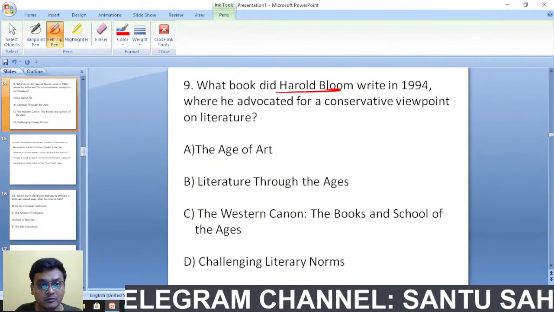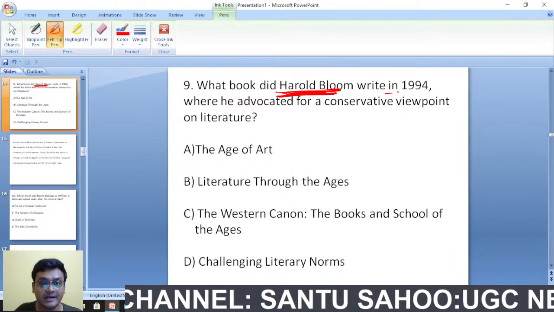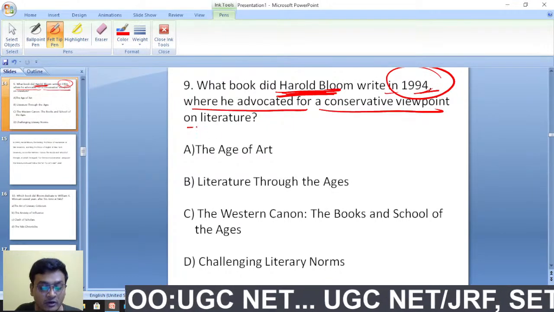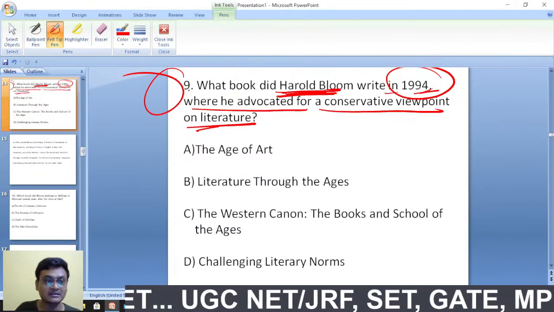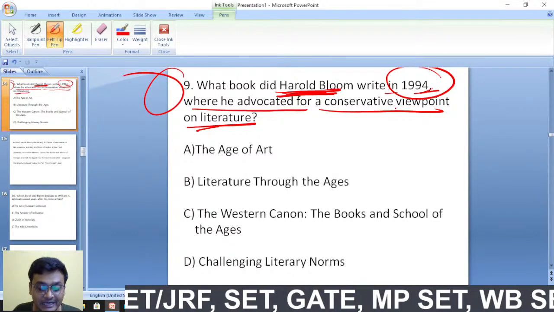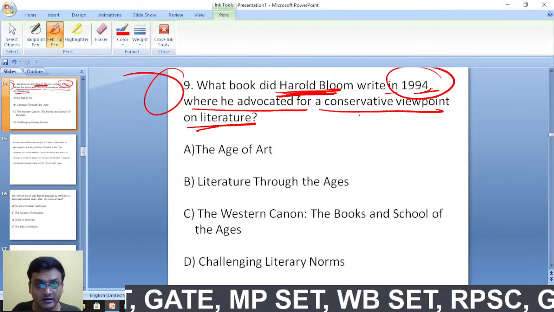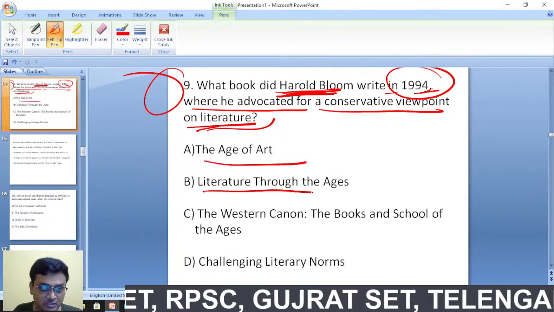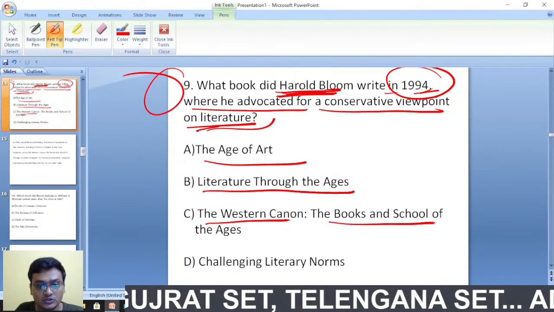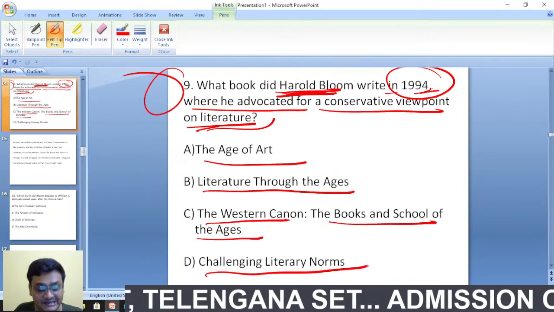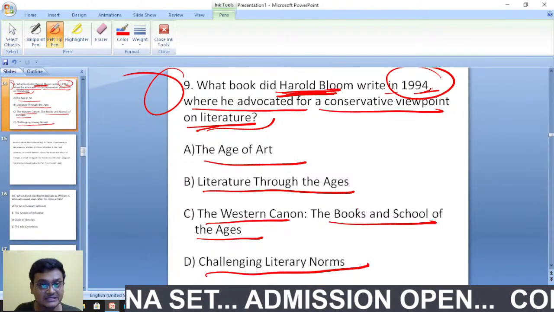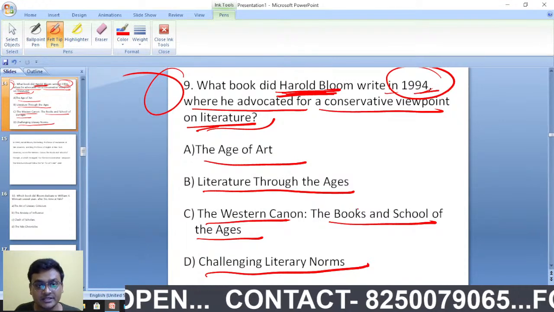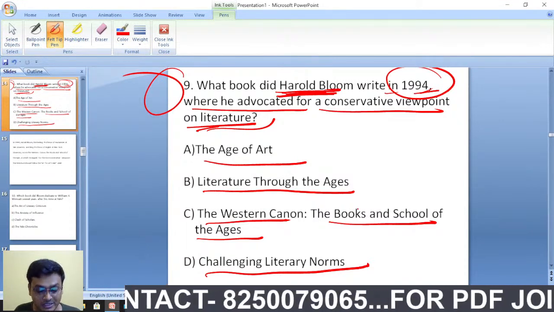What book did Harold Bloom write in 1994, where he advocated for a conservative viewpoint on literature? The options: The Age of Art; Literature Through the Ages; The Western Canon, the Books and Schools of the Ages; Challenging Literary Norms. What would be the right answer here?